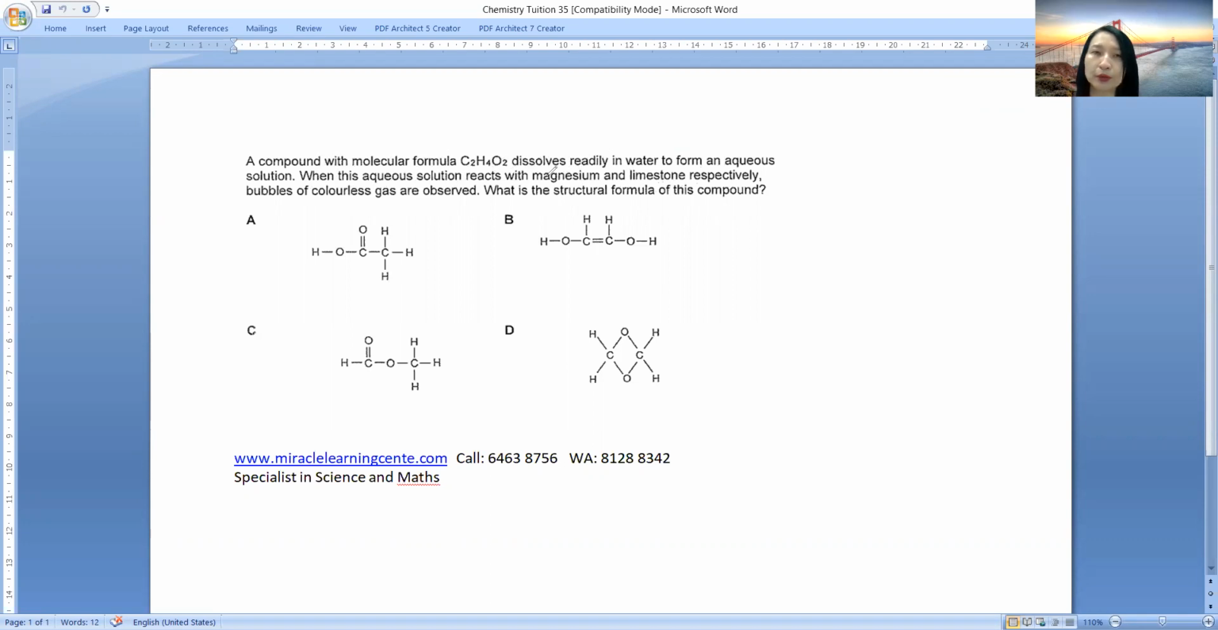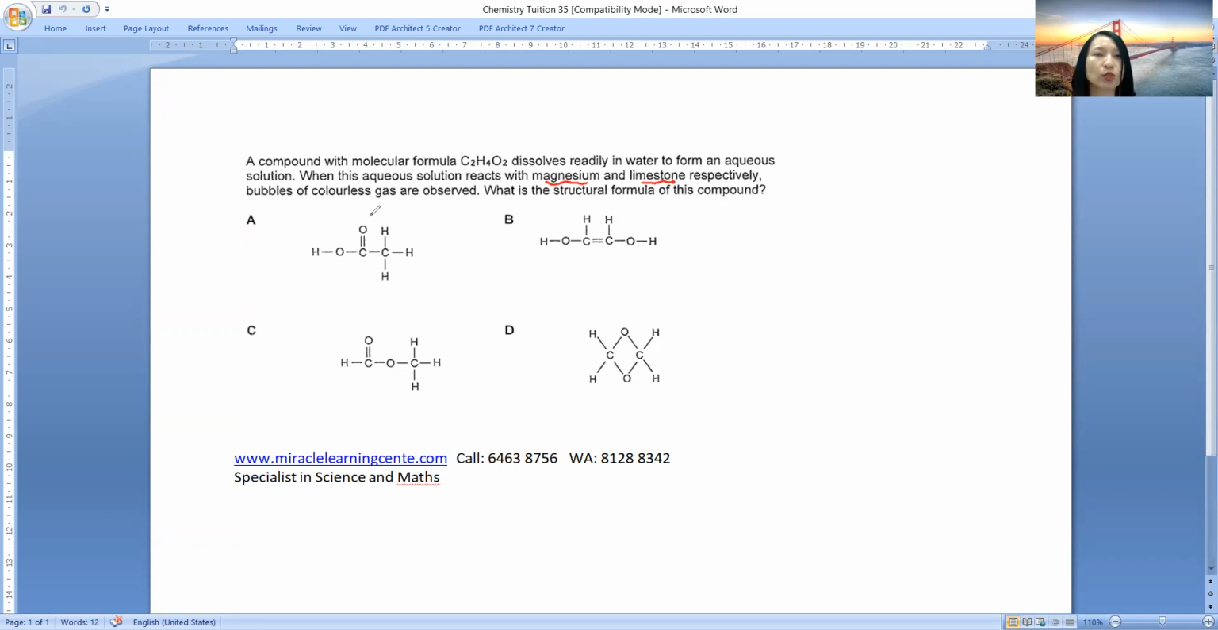Okay, so which compound do you think can react with magnesium, which is a metal, and limestone, which is calcium carbonate, respectively? Can you think of any substance that can react with metal and carbonate both at the same time? I mean, in different experiments. Yes, you're right. It must be an acid.